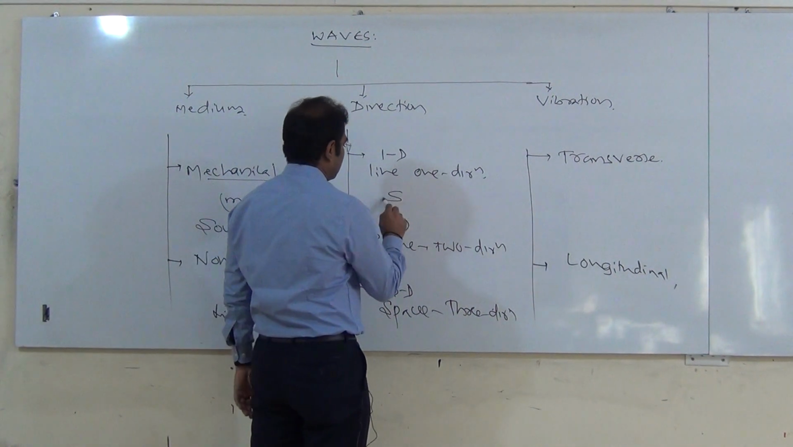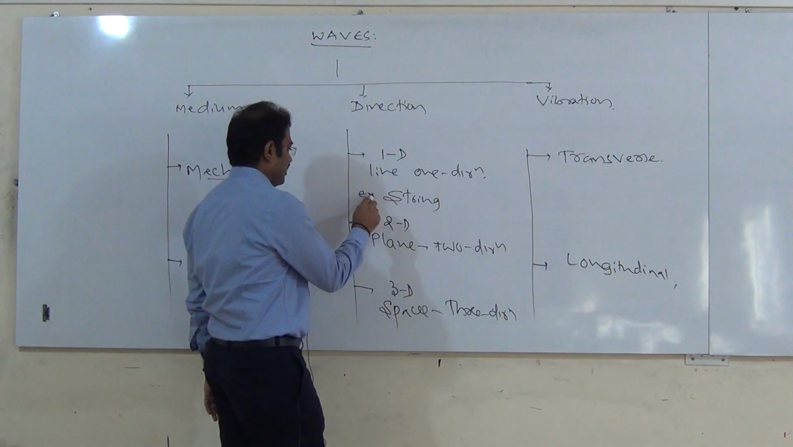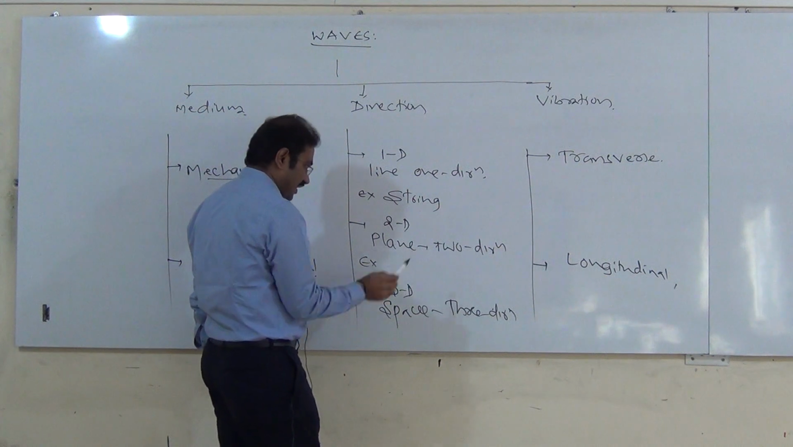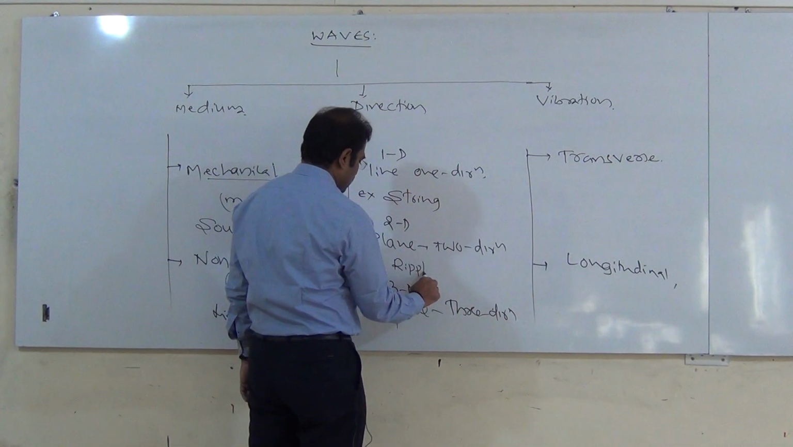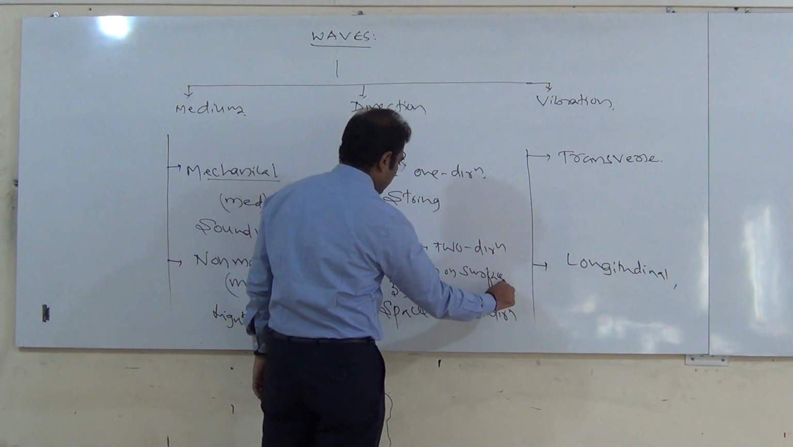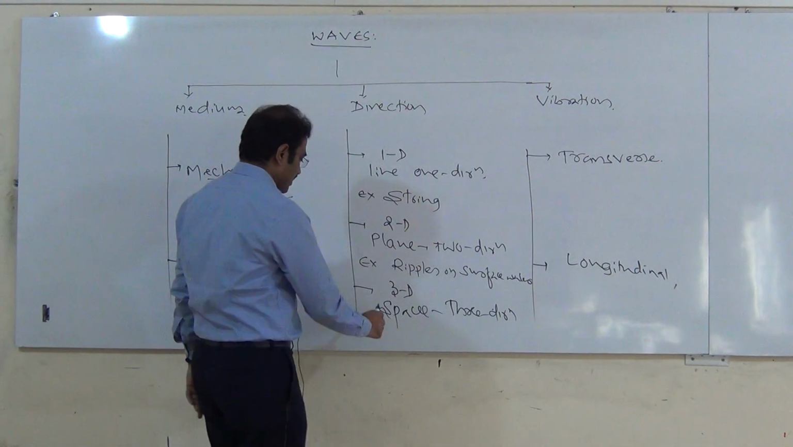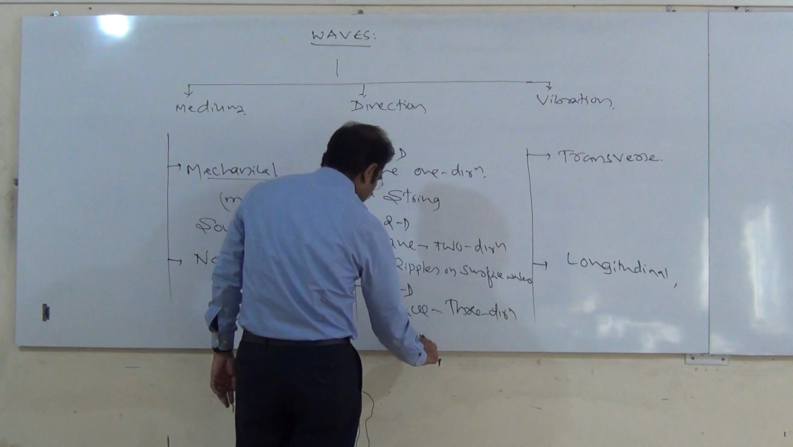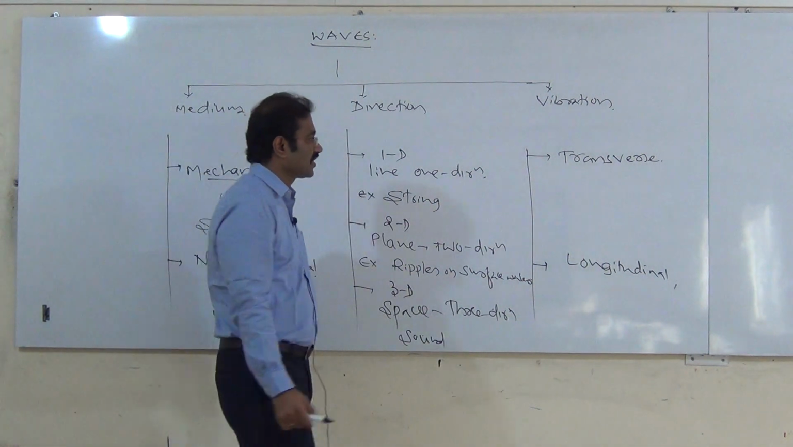One-dimensional example, that is waves developed in a string. In a plane, example for this, ripples on the surface of water, there the wave propagates in two directions. Example for three-dimensional is sound waves, because sound propagates in all the directions.